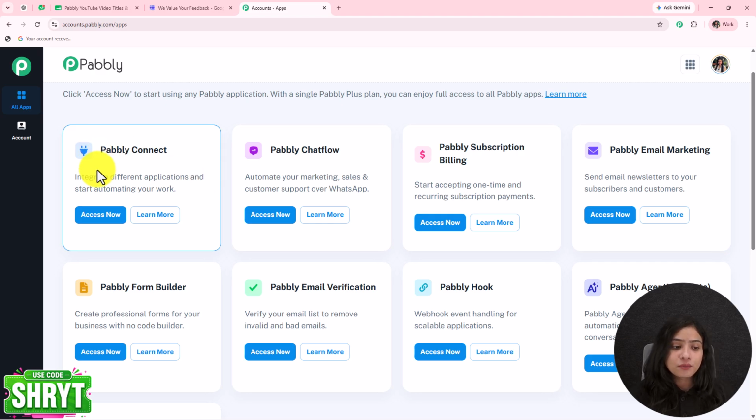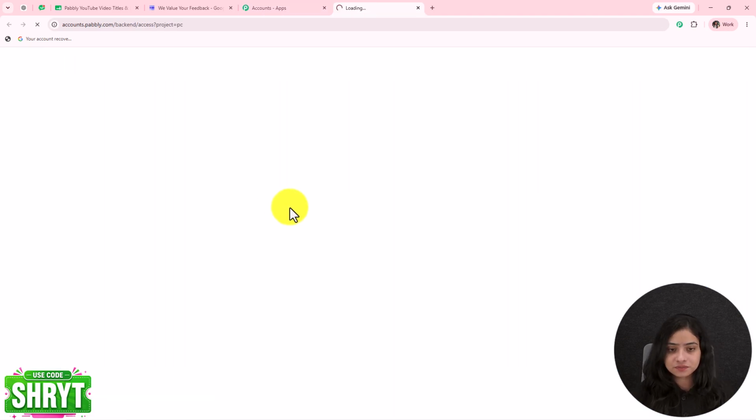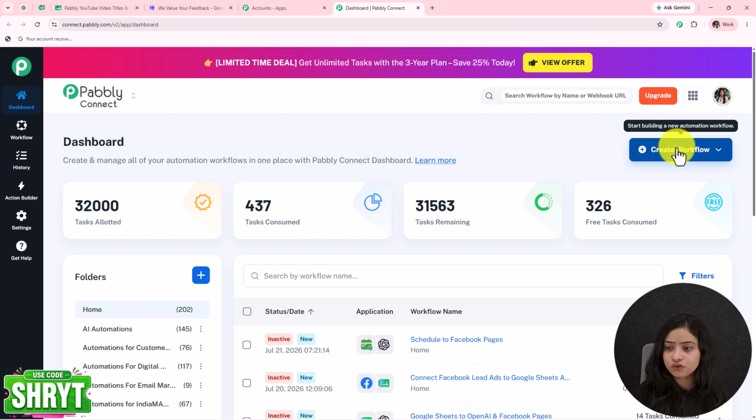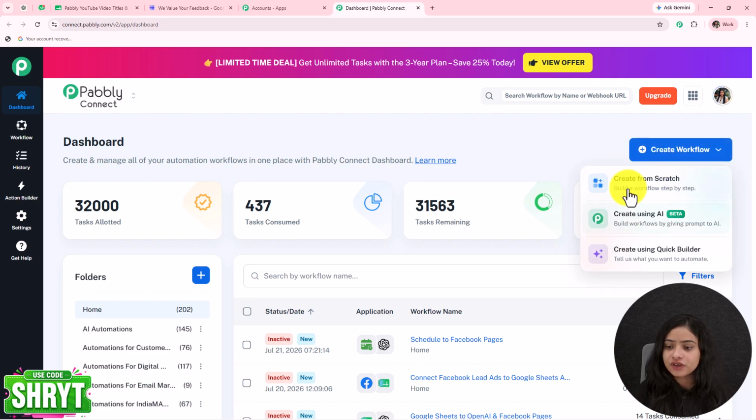Okay, now I'm going to go towards Pabbly Connect. Let's quickly create a workflow over here on the dashboard. Here we have three options: create from scratch, create using AI, and create using Quick Builder. We can also use two other options, but I'm going to show you how quickly you can build your workflow with a single-line prompt. So let's go towards Quick Builder.